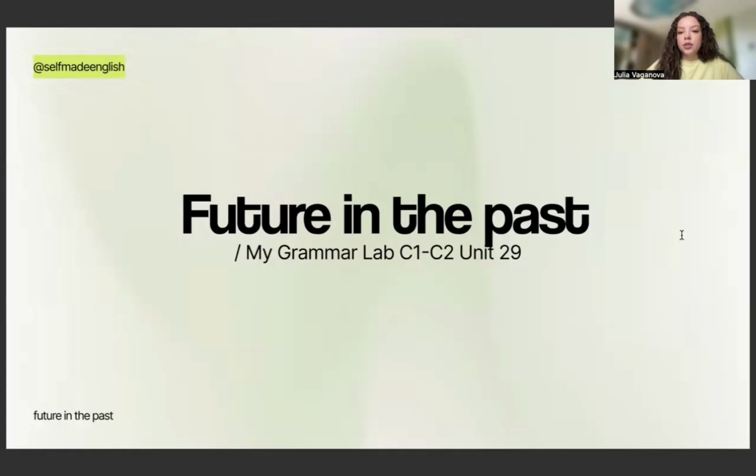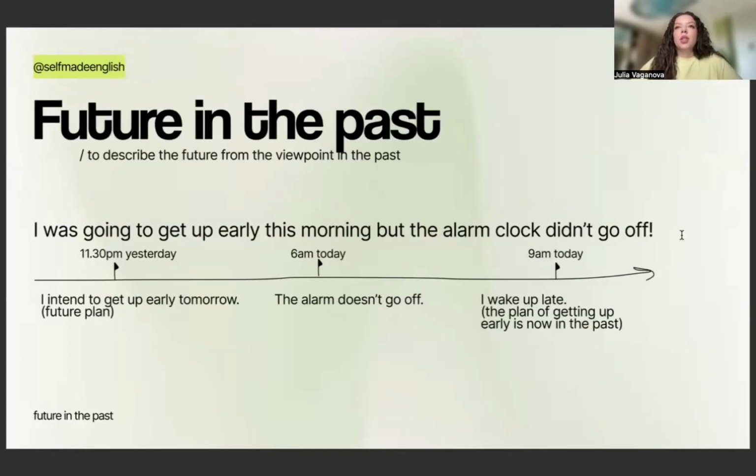All right, so I would love to start with a brief example sentence, which is going to be, I was going to get up early this morning, but the alarm clock didn't go off. Right? So here, the key idea of future in the past is the description of the future form from the viewpoint of the past. All right, so we describe future events from the viewpoint of the past. Let us see how we do it.